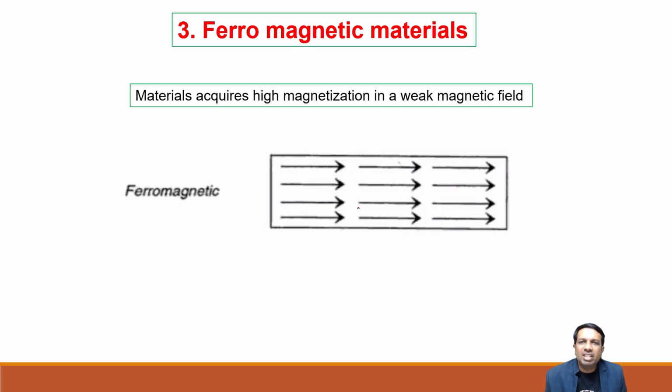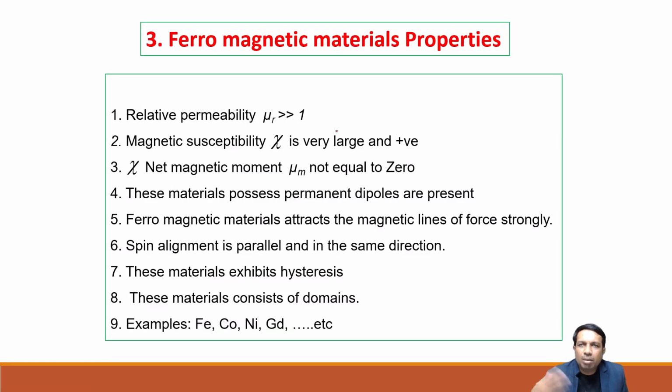Then ferromagnetic materials. These materials acquire high magnetization even in a weak magnetic field. The main reason for this is that they have oriented dipoles. When it comes to the properties of ferromagnetic materials, relative permeability is very high compared to one. Magnetic susceptibility is large and positive. Net magnetic moment, mu m, is not equal to 0.